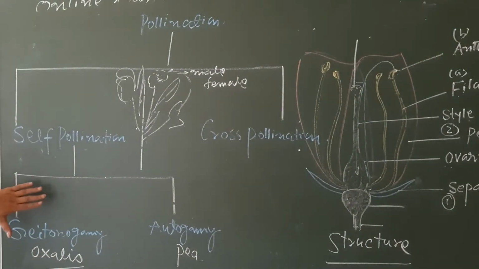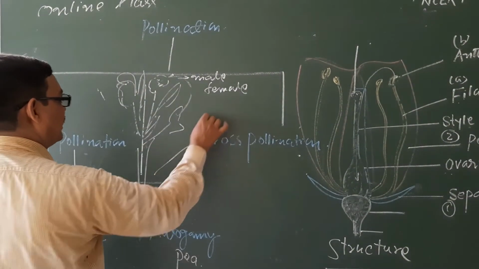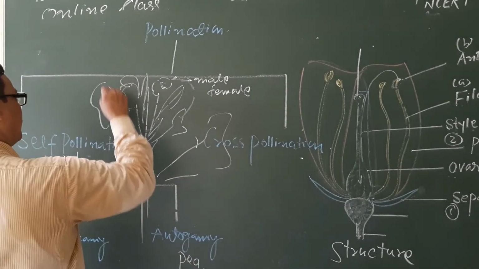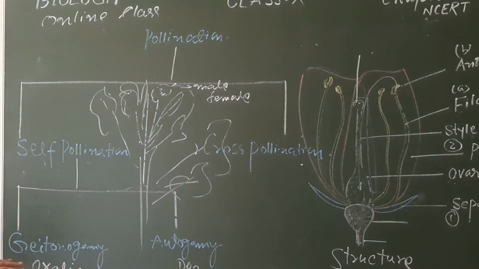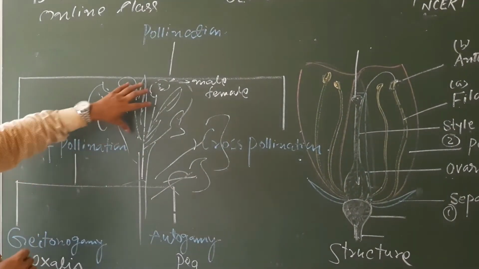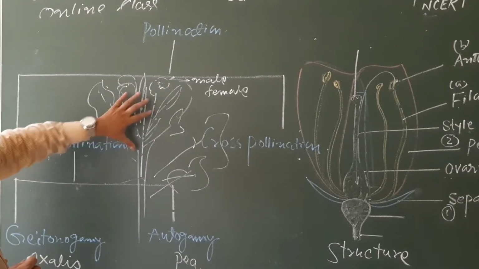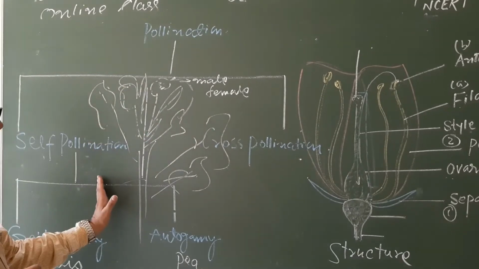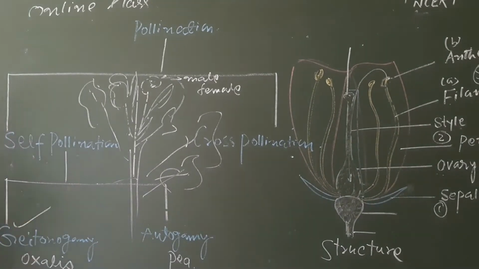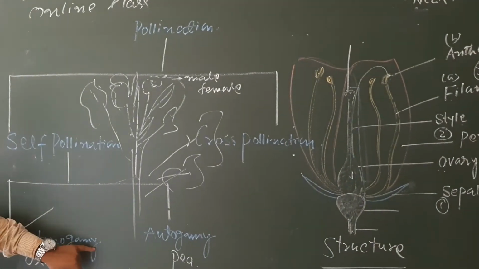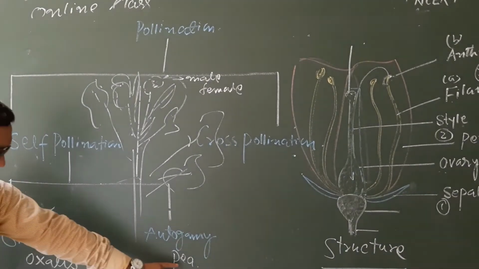That is autogamy. But it may be possible that on that plant there are different flowers, one flower here, one flower here, one flower here. If the transfer of pollen grains from this flower to this flower on the same plant takes place, that is also self-pollination, but the type is changed. That is known as geitonogamy. So this is self-pollination and its types. Examples are the Xenis plant and the pea plant.